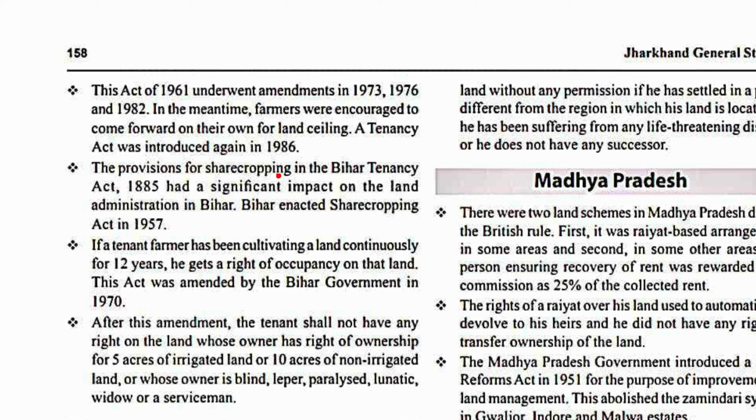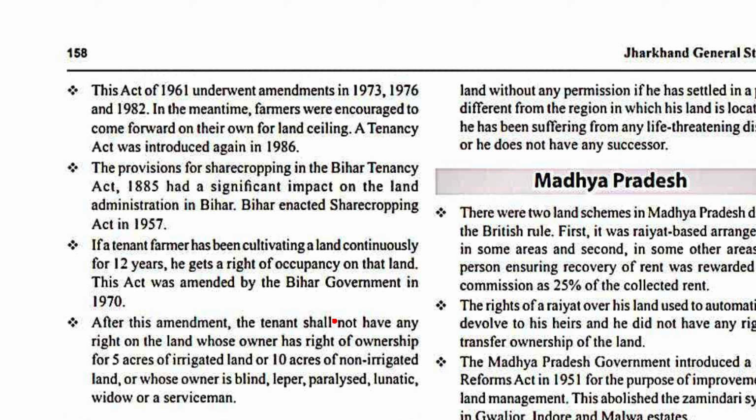The provisions for sharecropping in the Bihar Tenancy Act 1885 had a significant impact on land administration in Bihar. Bihar enacted the Sharecropping Act in 1957. If a tenant farmer has been cultivating a land continuously for 12 years, he gets a right of occupancy on that land. This act was amended by the Bihar government in 1970.